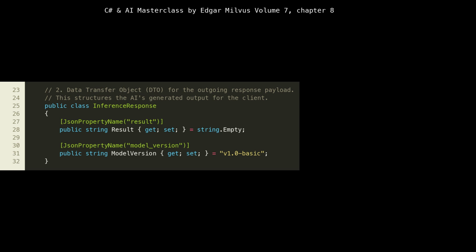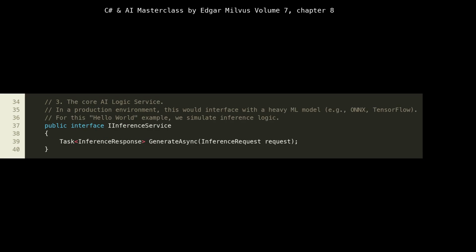Like inference request, it uses JSON property name for clear JSON mapping. At lines 34 to 40, we introduce the inference service interface. This is a crucial architectural decision. By defining an interface, we decouple the AI's core logic from its implementation. This promotes the dependency inversion principle, making our system more flexible and testable.